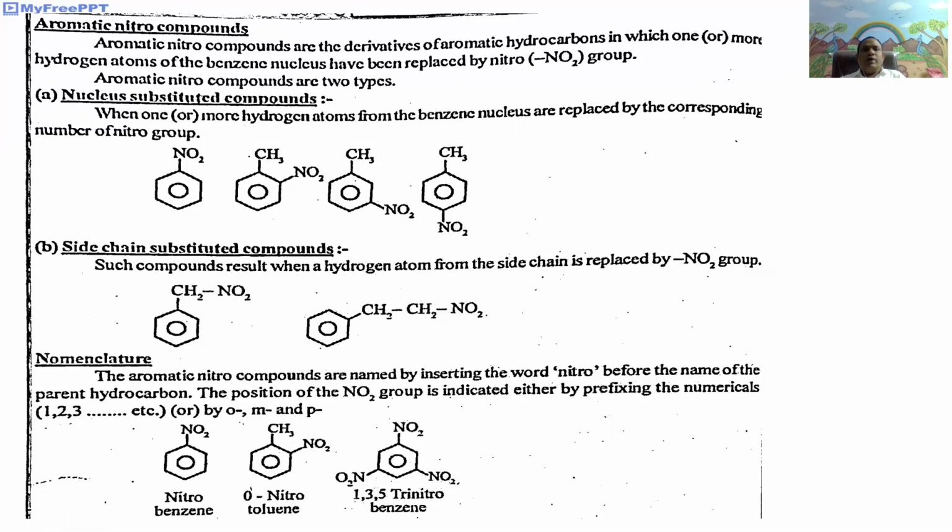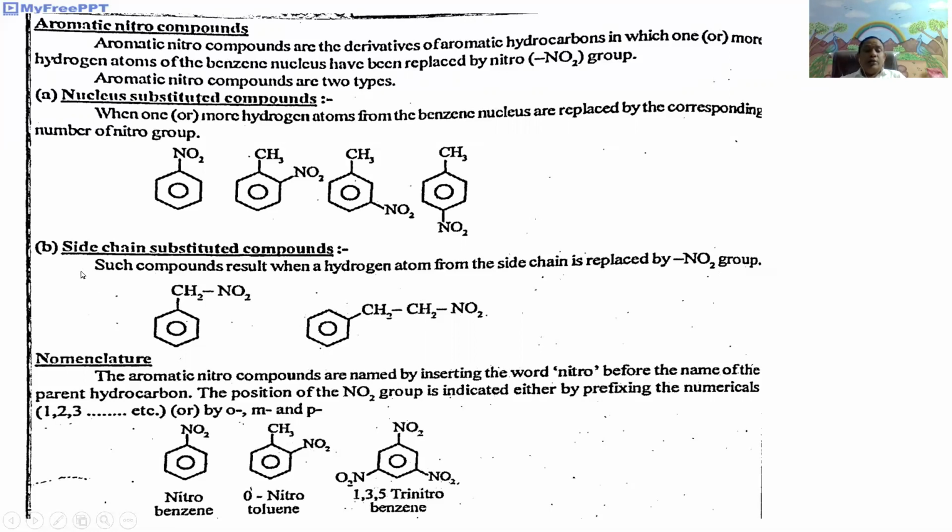That is, one is nitrobenzene, it is 2-methyl nitrobenzene, it is 3-methyl nitrobenzene, it is 4-methyl nitrobenzene, or simply we can say nitrobenzene, orthomethyl nitrobenzene, metamethyl nitrobenzene, paramethyl nitrobenzene.